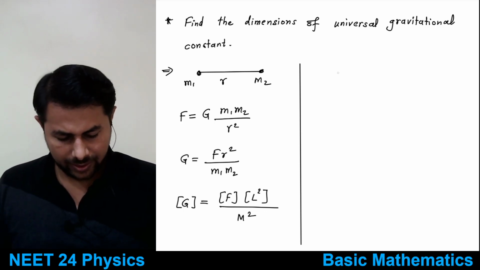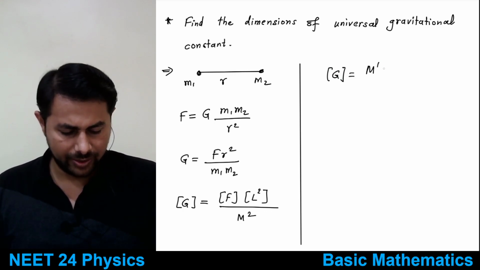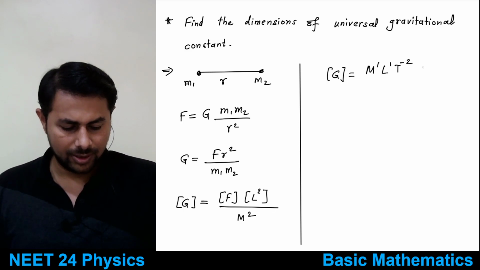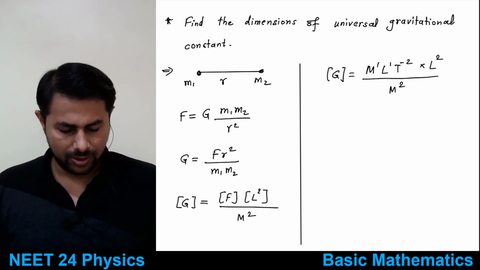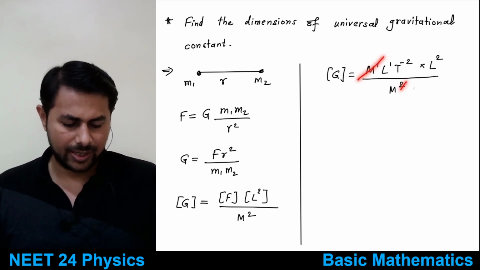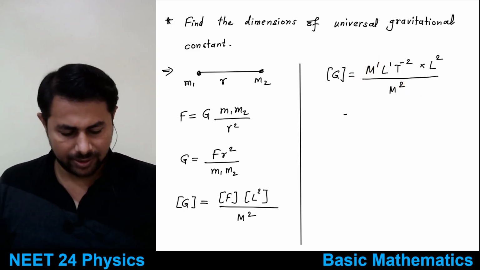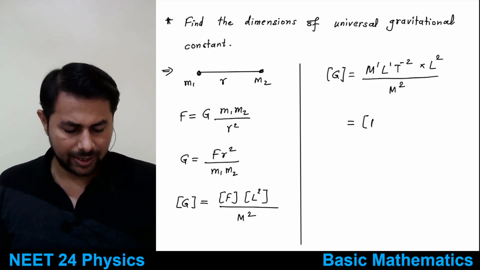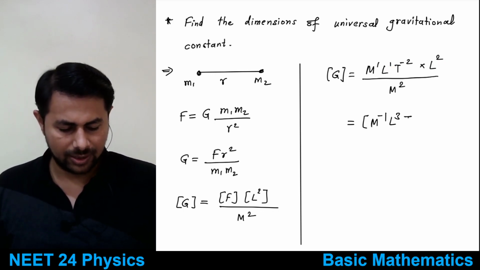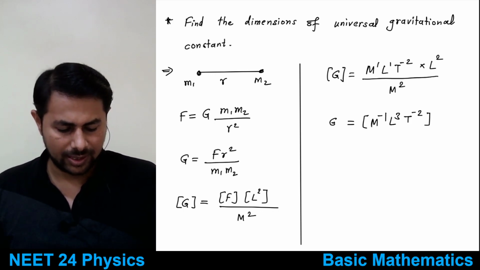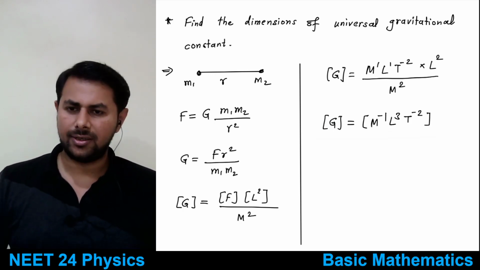Right. So then you have dimensions of G equal to, for force it is M1 L1 T minus 2 multiplied by L raised to 2, and in denominator you have M raised to 2. So this M raised to 1 and the square gets cancelled out, so 1 will remain there. You move that M raised to 1 to the numerator, so it becomes M raised to minus 1. So the dimensions finally are M raised to minus 1, L raised to 1 plus 2, that is L raised to 3, and T raised to minus 2. These are dimensions of universal gravitational constant. This thing is clear, everyone?